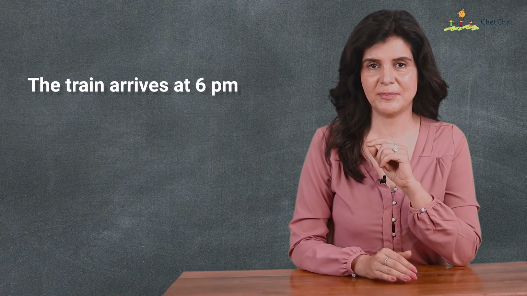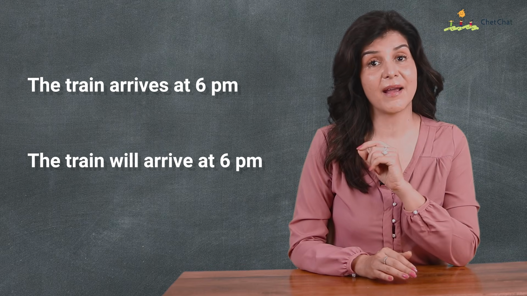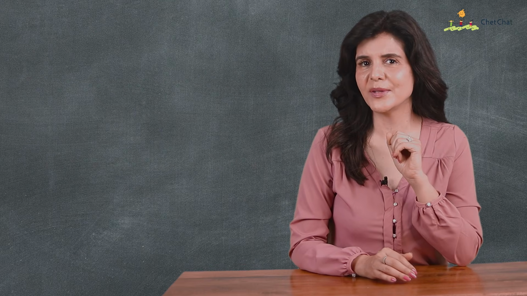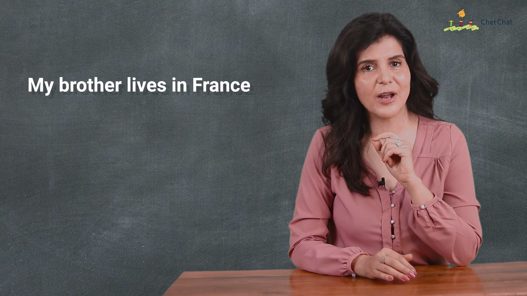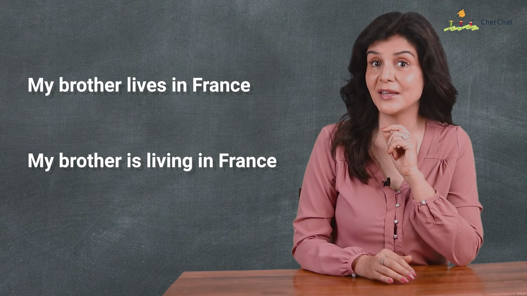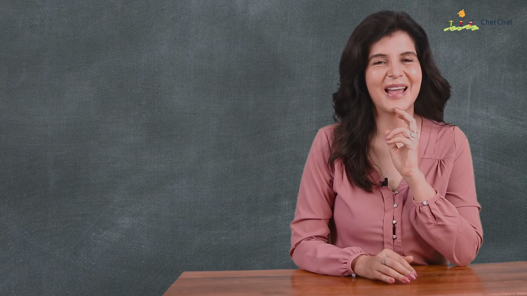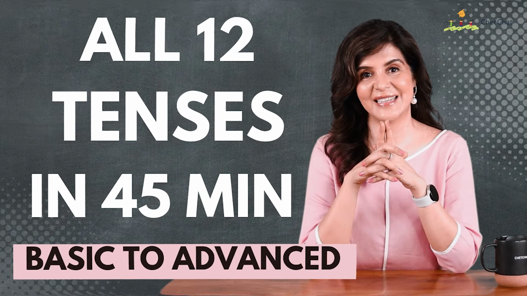Hey, my lovely ChetChatters. So what is the difference between the train arrives at 6 p.m. and the train will arrive at 6 p.m.? How do we decide whether to say my brother lives in France or my brother is living in France? Well, I recently did a detailed masterclass on all the 12 tenses, and these are the types of questions that you asked me in the chat.